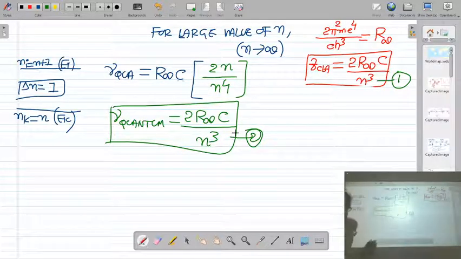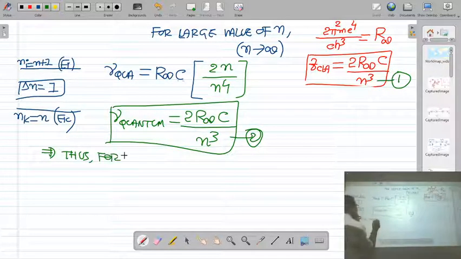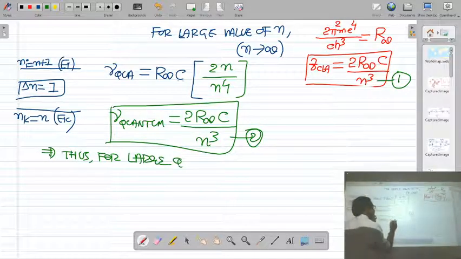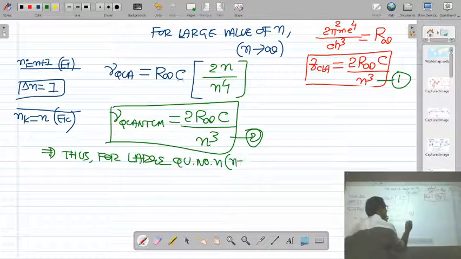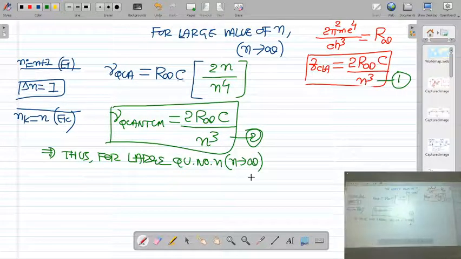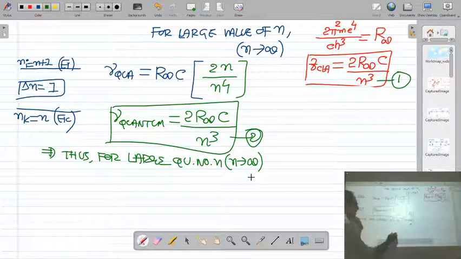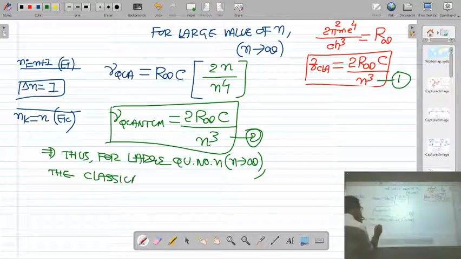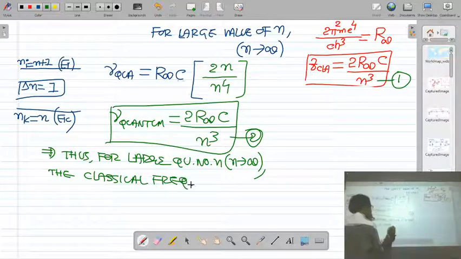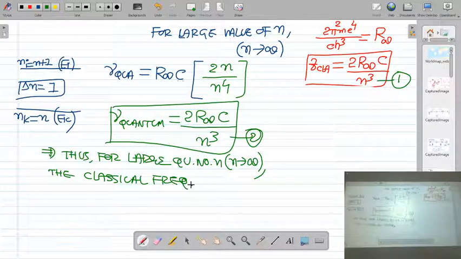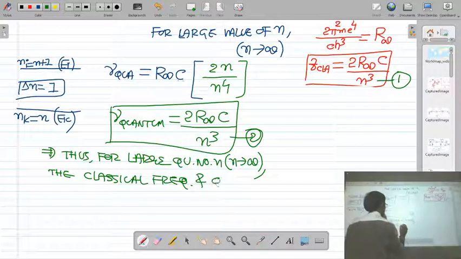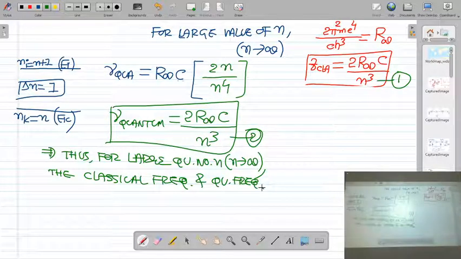Thus, we write the conclusion. Thus, for large quantum number n, meaning n tends to infinite, the classical frequency and quantum frequency become equal.